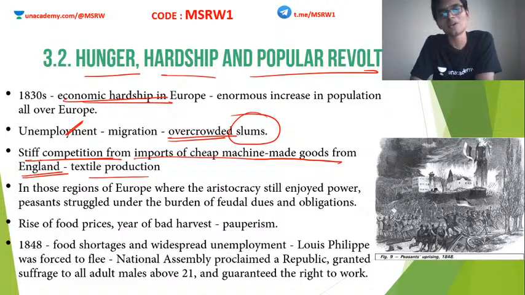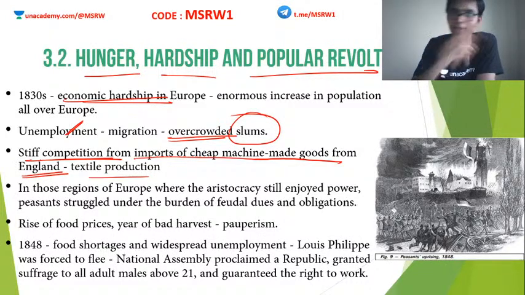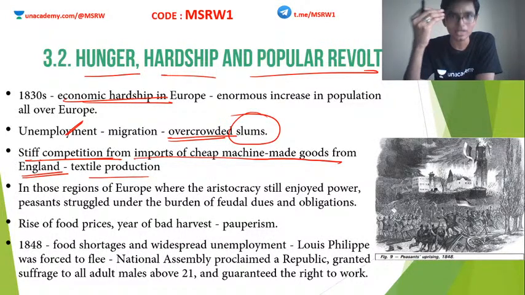People are already in a miserable condition. Now, in their countries, imports are brought in very cheaply from Britain. Britain has industrialized. I told you, Britain is the first country to become industrialized. So from there, cheap goods are being exported into these countries. So the domestic artisans started losing whatever was left for them. Clear?